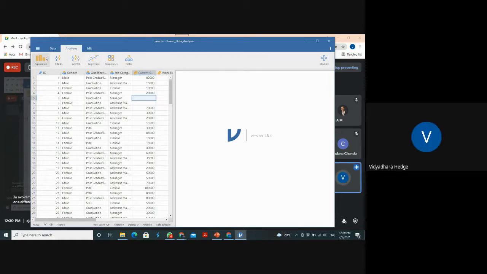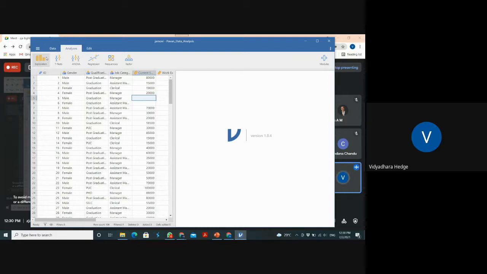Okay. Now we will do descriptive analysis for this data. Descriptive analysis for continuous or quantitative variables uses the mean, mode, median, and standard deviation. For the qualitative data, other than this, it is frequency analysis.